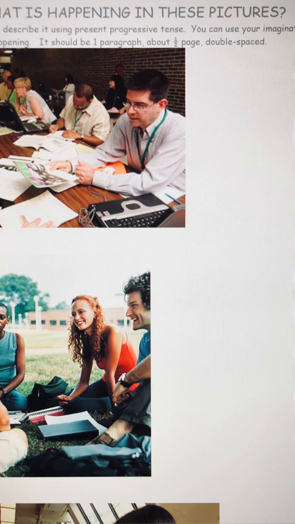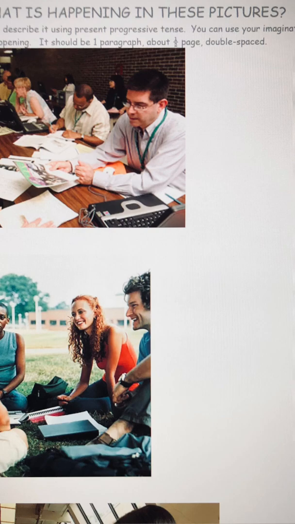Okay, in the bottom picture, it looks like there are students, right? It's a beautiful day. The grass is very green. It's sunny outside. Okay, so we kind of describe what we see in the pictures, but what are they doing?